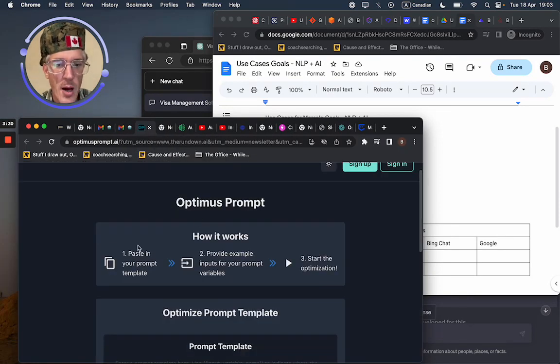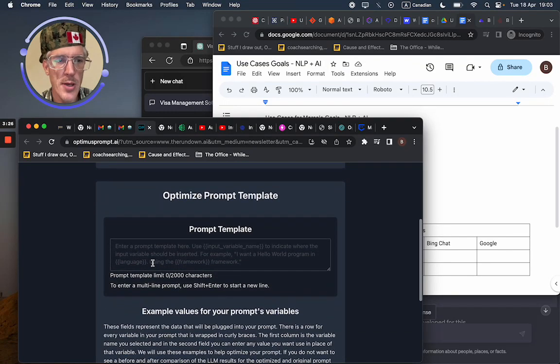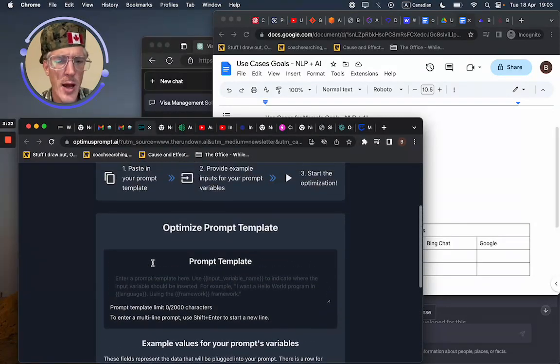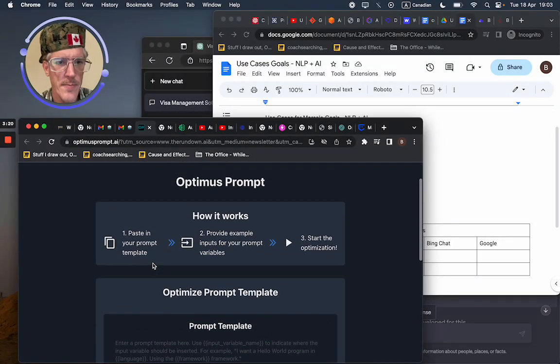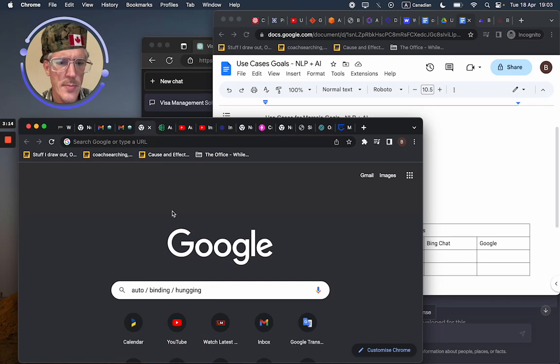Now here we have Optimus prompt. What they actually do is help you create the prompt. So that's getting a lot closer. If you have something that can help me create the prompt, I'm going to be a lot happier than if I have to create the prompt myself. But at the end of the day, AI should be able to understand the context and then create its own prompt. Which brings us to auto binding and hugging.